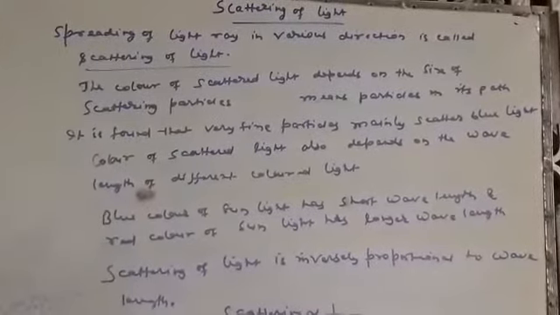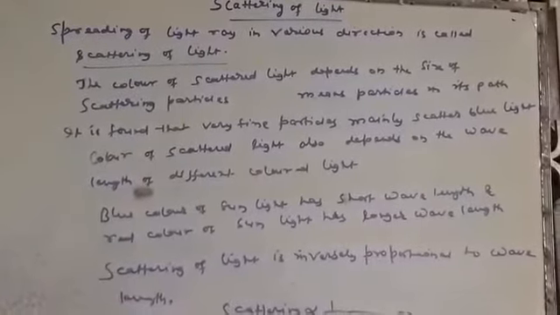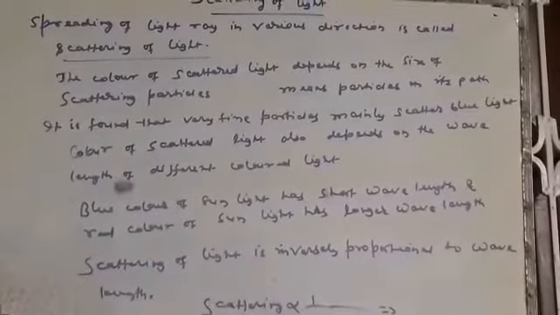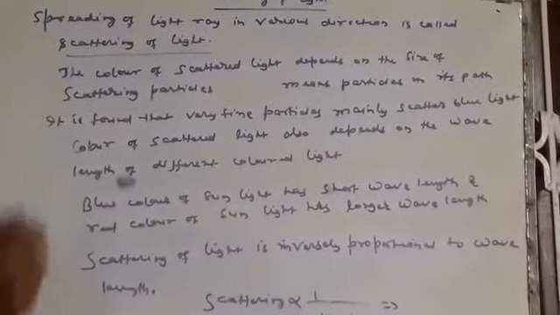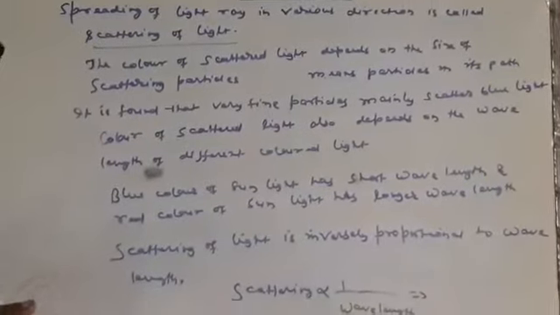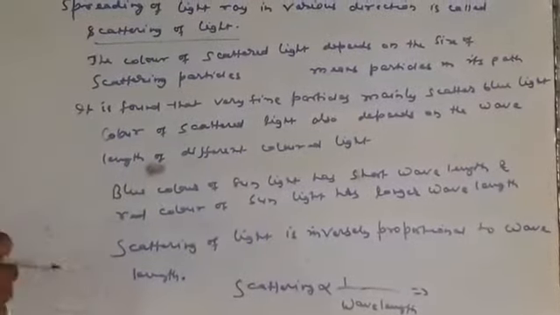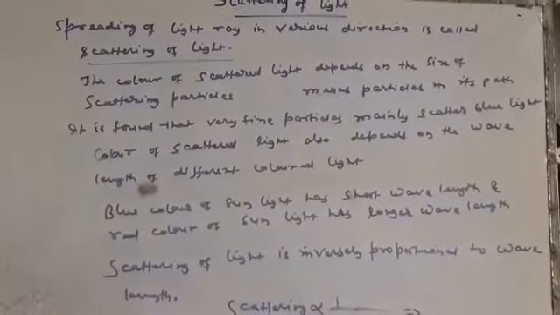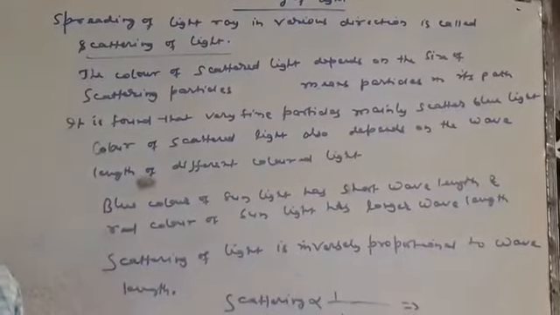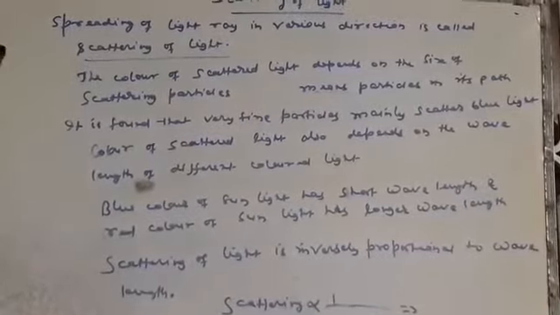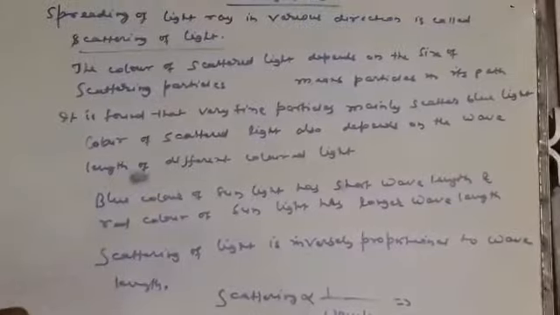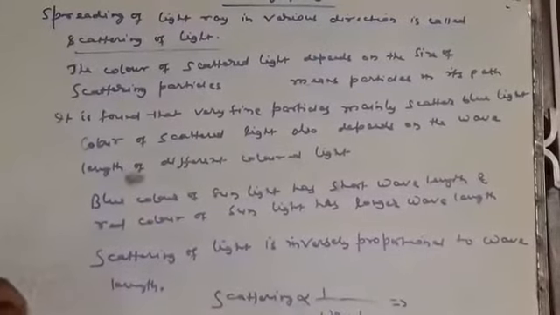You also observe in your daily life that if there is a small hole in the wall of your house and the room is dusty or smoky, you see the beam of light coming from the sun or any source passing through the room, and you will observe many small particles visible in the path of light in a straight line. This means when light travels through a dusty or smoky room, the path of the source of light is visible. It is also known as scattering of light.